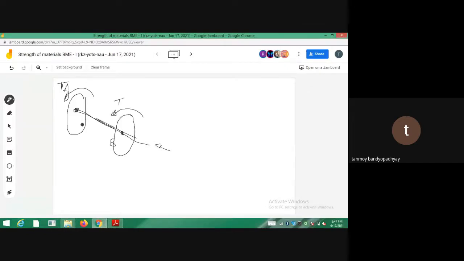It is solved in my note. Just follow the note also. In the note it is given, or it is solved in the book itself.